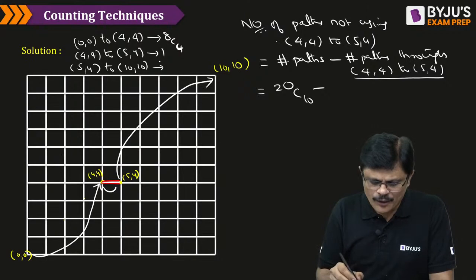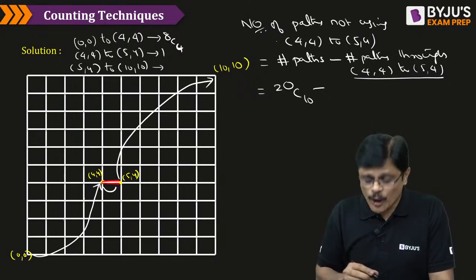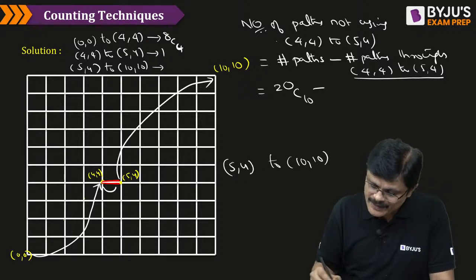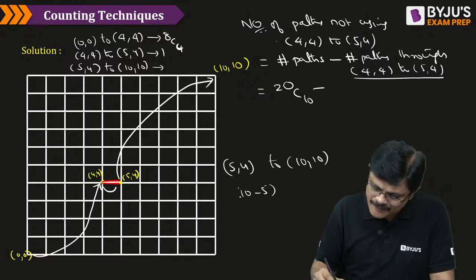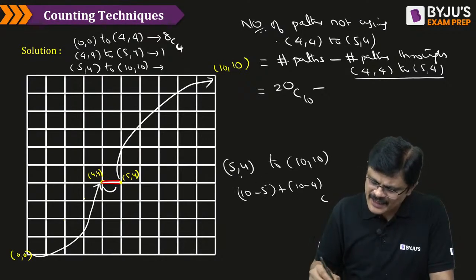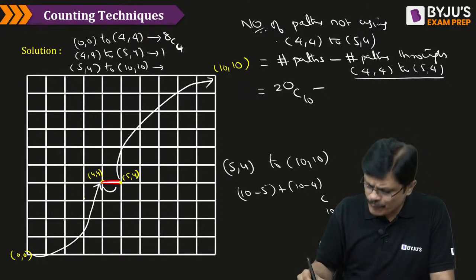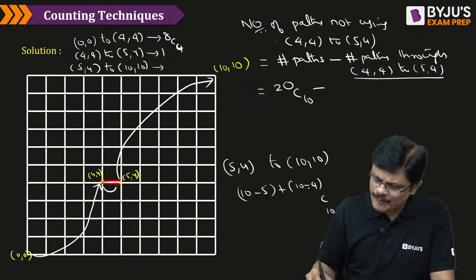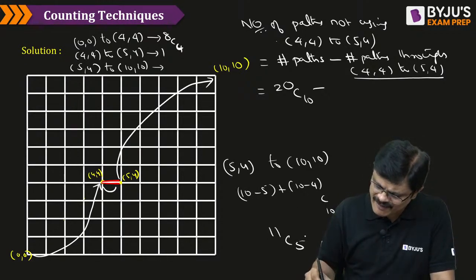Now, 5,4 to 10,10, how many paths are there? I'll write here 5,4 to 10,10. That is 10 minus 5 plus 10 minus 4, C either 10 minus 5 or 10 minus 4. I'll write 10 minus 4, or 10 minus 5, let me write. So what is it? 5 plus 6, 11, C 5.